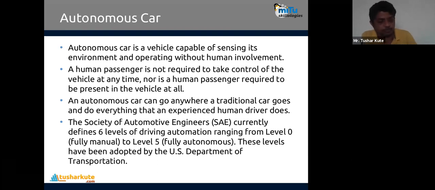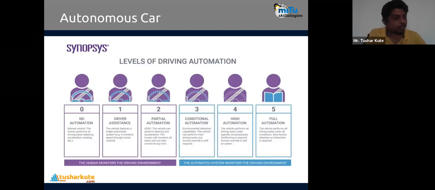This development is not yet completed, but they're working on that. Many cars are now available in the market also, but the process is still going on. Even in some nations in Europe, Uber is using such cars for internal city driving. Okay, autonomous cars.